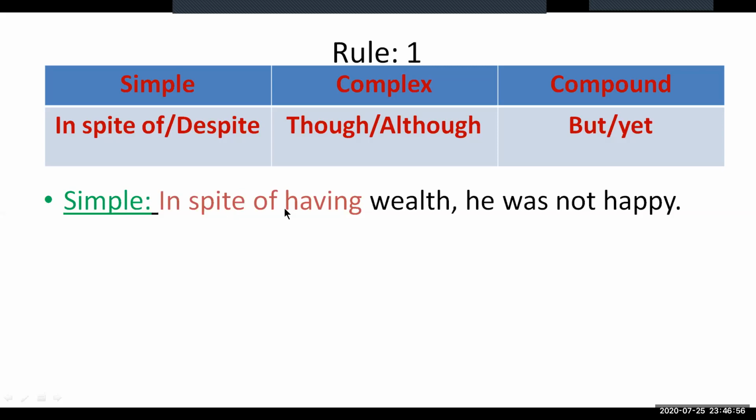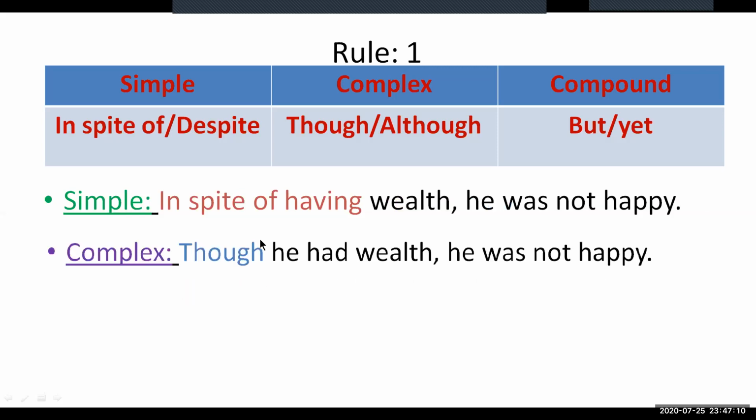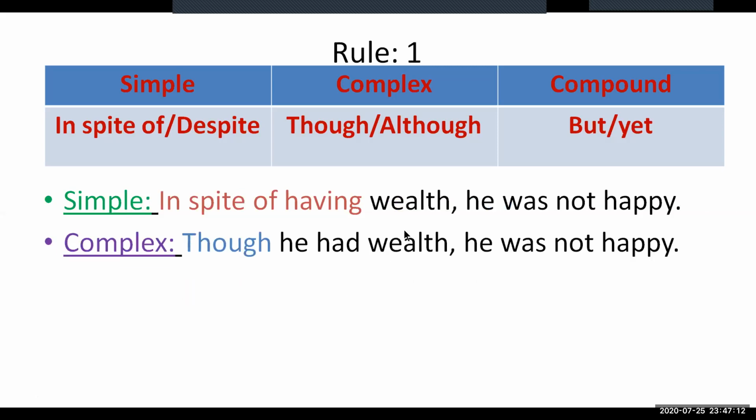So drop this in spite of and add although had wealth, like that. Now take the subject from the main clause. Here the subject is he. So, although he had wealth. Now consider this: although or though he had wealth, he was not happy. Why aren't we making any change to the main clause of the sentence? Because the main clause is to be kept unchanged while changing a sentence from simple to complex or to compound. The main clause is giving us the main meaning of the sentence, so we do not make any major change to that.